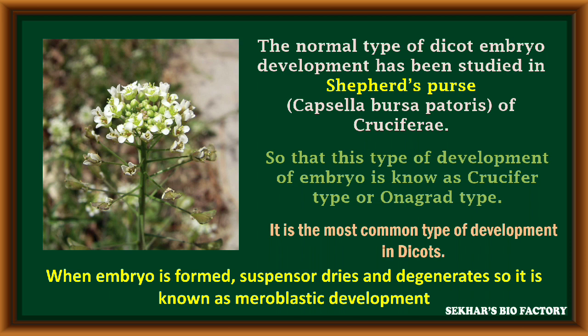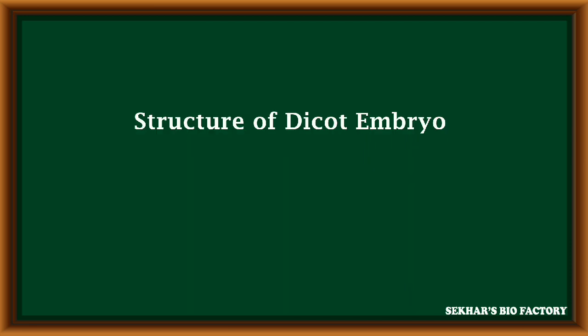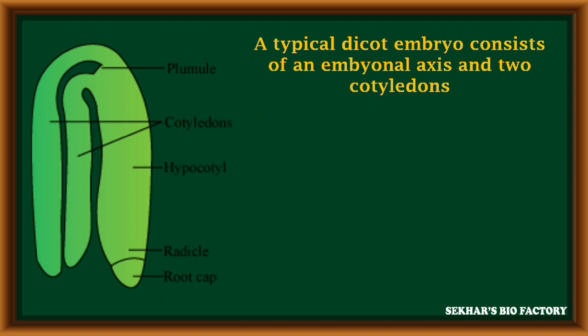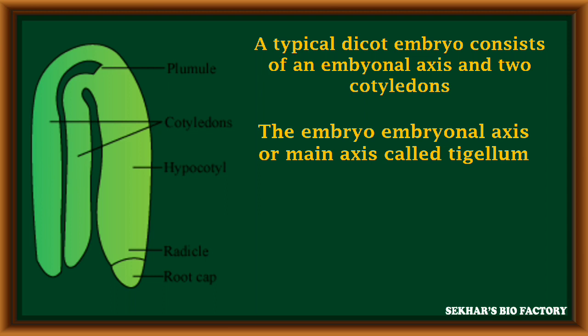When the embryo is formed, after completion of embryo maturation, the suspensor present in the structure of the developing embryo will degenerate. Such type of development is called meroblastic development. A typical dicot embryo consists of one embryonal axis with two lateral cotyledons. The embryonal axis present in the structure of the embryo is the main axis called the tigellum.